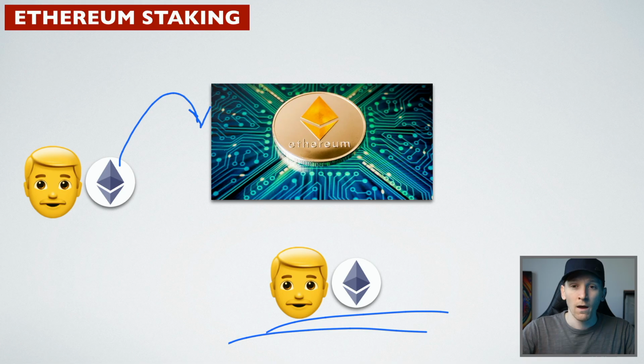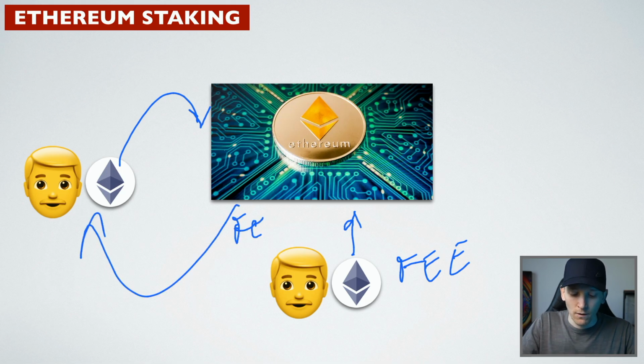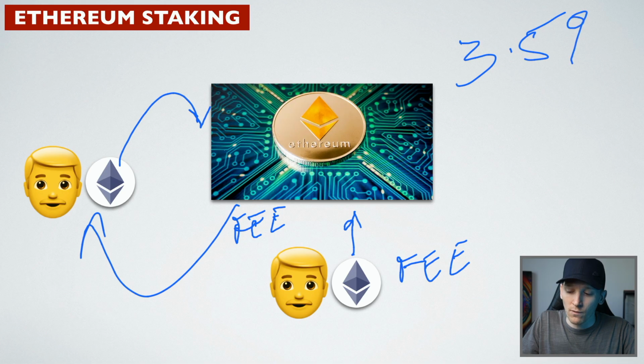These guys over here are using the Ethereum blockchain. Each and every time they go through with a transaction, they have to pay a fee. And so that fee gets paid to the Ethereum blockchain for doing its job. Now, because we're helping the Ethereum blockchain do its job, some of that fee gets paid out to us for helping. And so the yield that we're getting from Ethereum is coming from the fees paid by users. So you can think of it as a dividend from the blockchain for us helping it do its thing. As of making this video, that is coming out to around 3.5%,